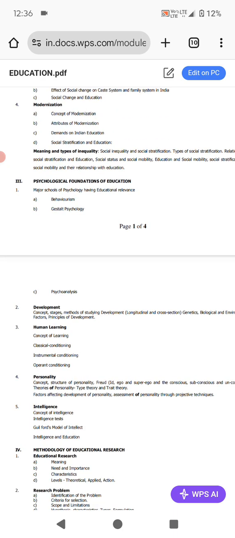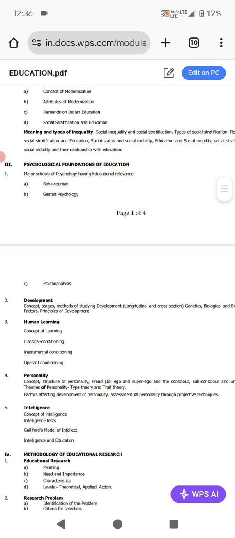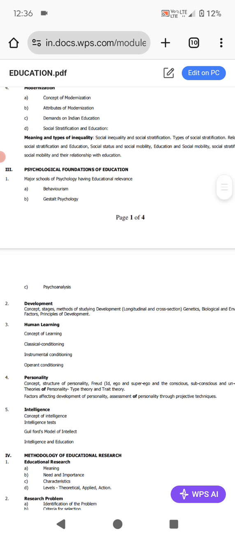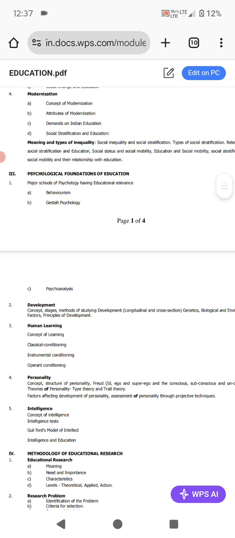See, all the PSC exams, when PSC is conducting exams for the lectureship, are based on the master's degree syllabus. So NET is also based on that. But if we compare this syllabus with NET, this is a very small syllabus. So we can expect additions, but probably no deletions; they will not delete anything from the psychological foundation of education. So personality,